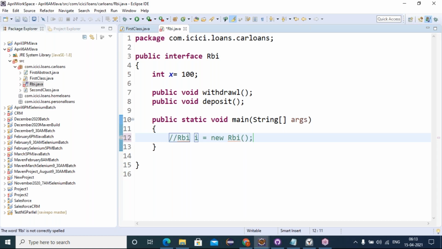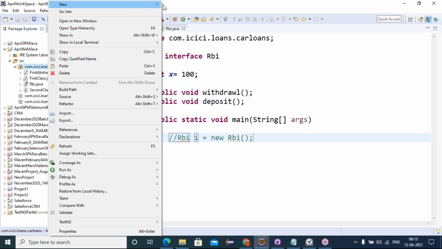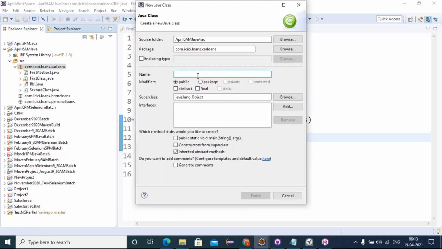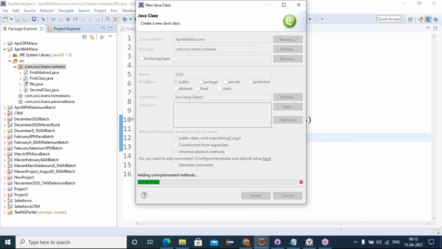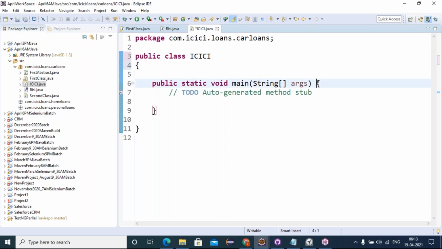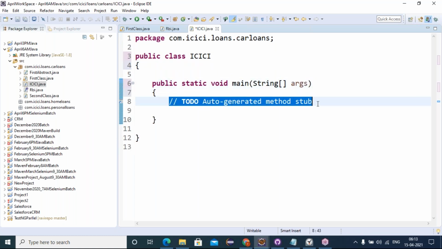Let's comment that out. For that, I create one class: right click on the package, new class. I create one class called ICICI. In this class, I am going to implement. How am I implementing in this class? Just by using the implements keyword.